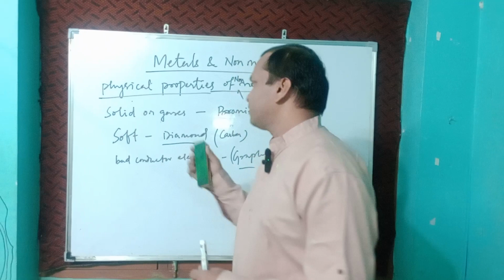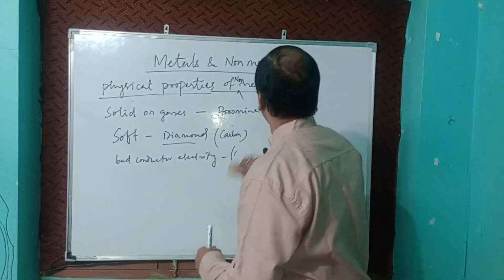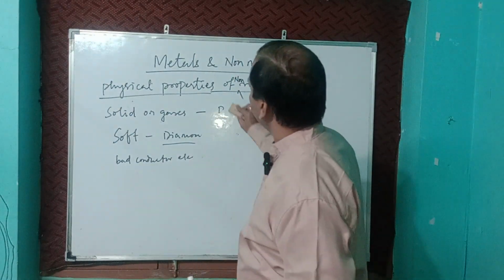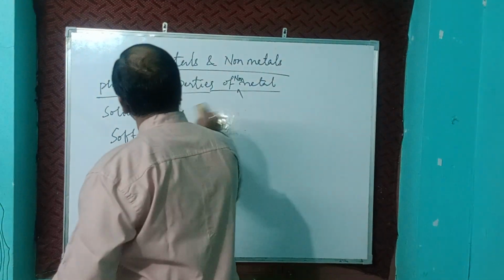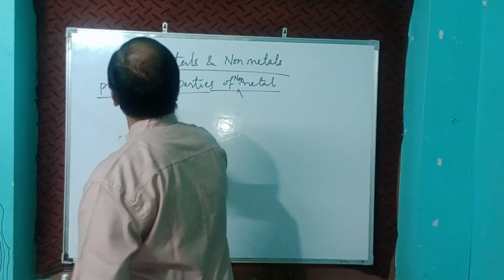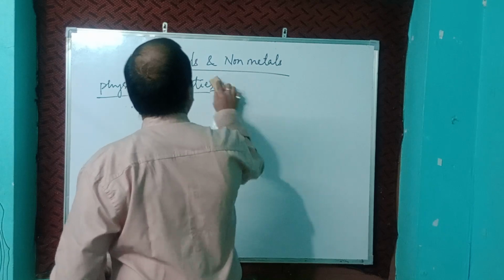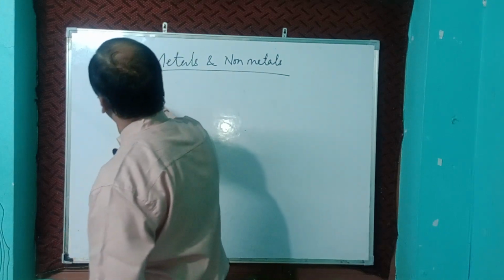Now we will discuss chemical properties. I hope the physical properties are clear. Now chemical properties. First we will discuss the chemical properties of metals.